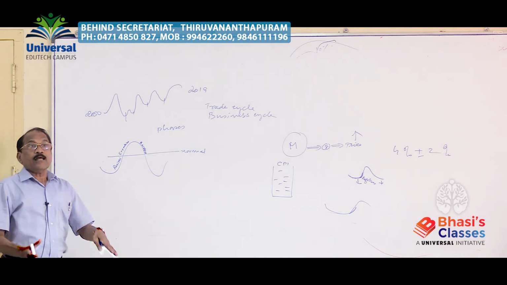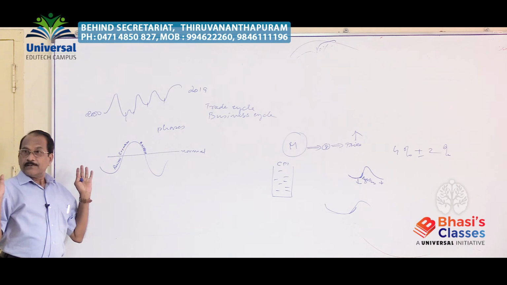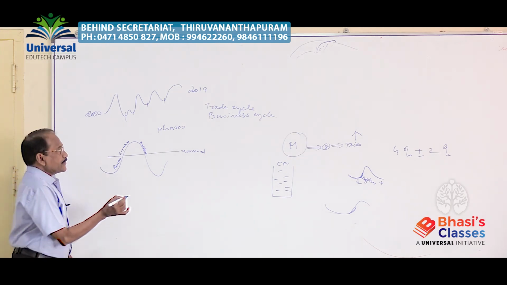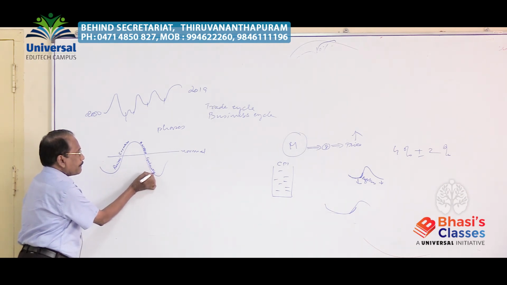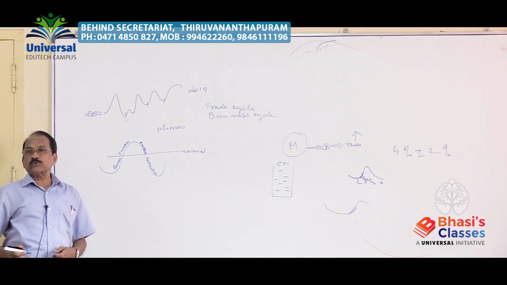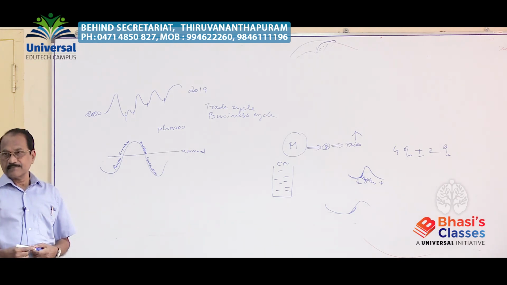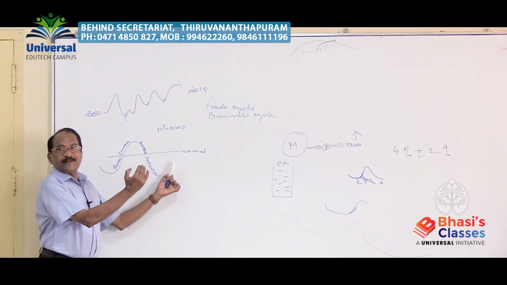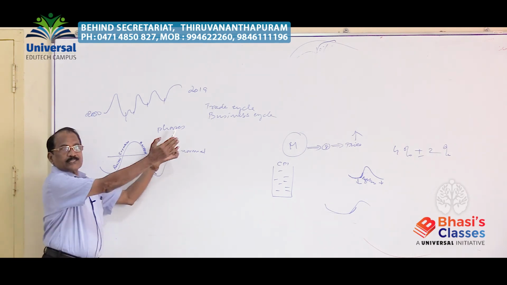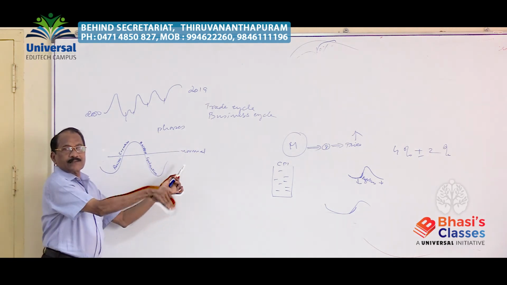If the recession is allowed to continue, it may lead to the next stage of contractionary phase, or contraction. Subsequently, the same will be repeated: revival, expansion, recession, contraction.